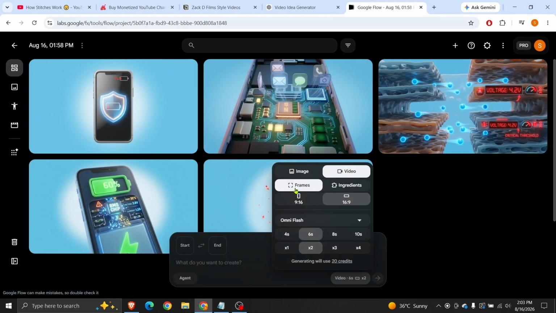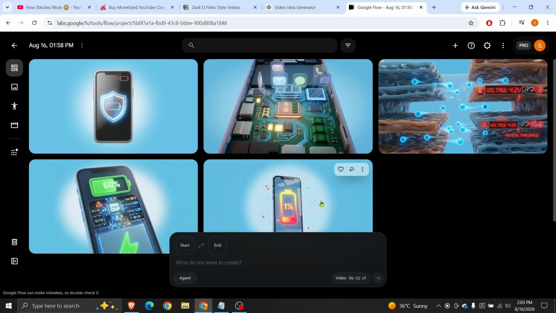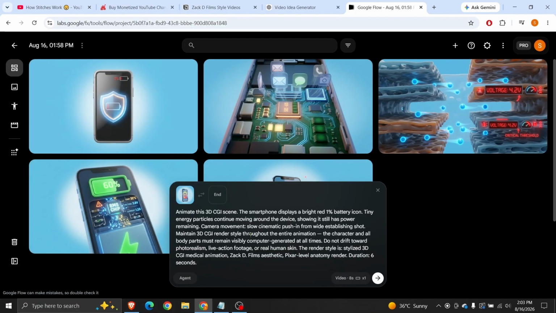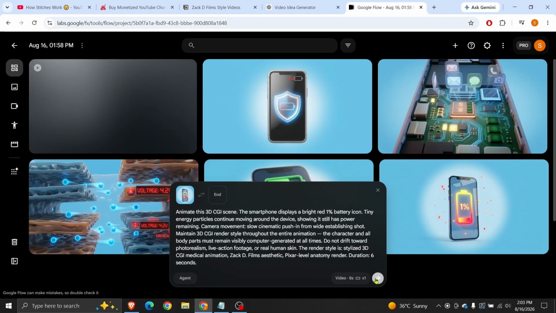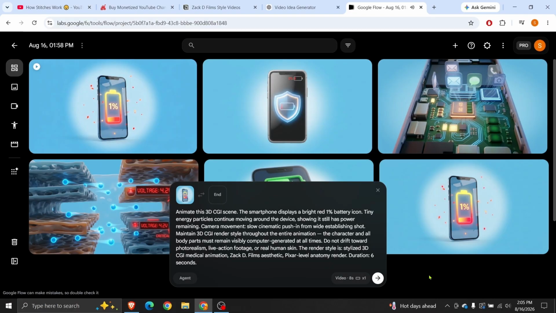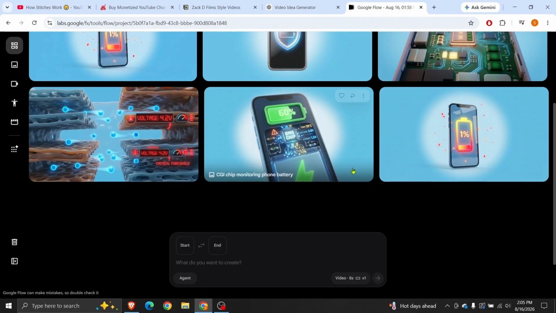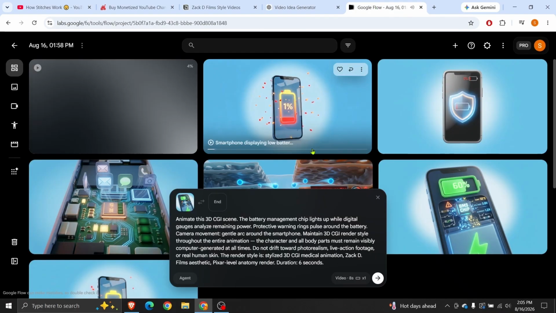Switch to video, then frames, select 16:9, and pick the duration accordingly. Upload the image as the first frame and enter the animation prompt to generate the video. Following the same process, generate all the videos and download them to your device.